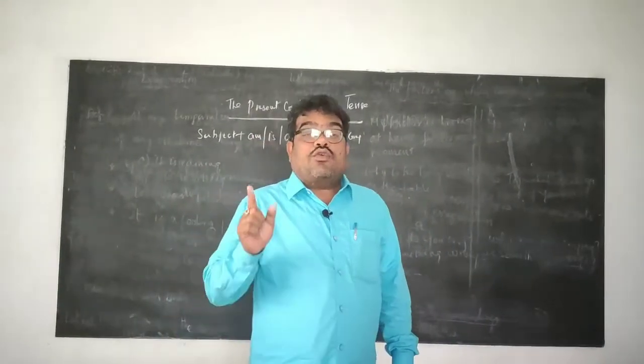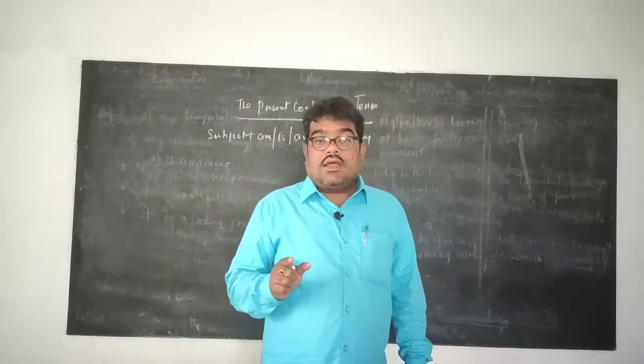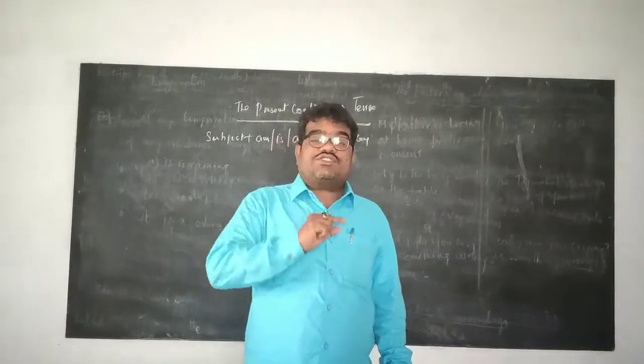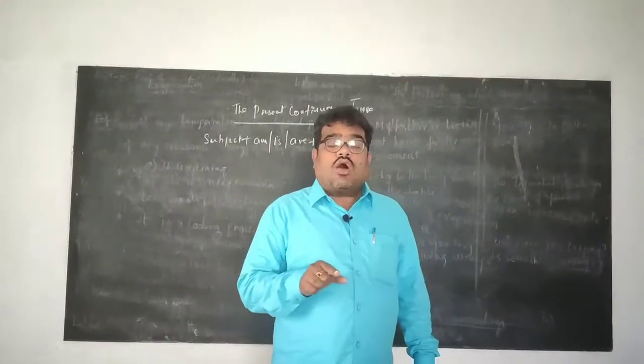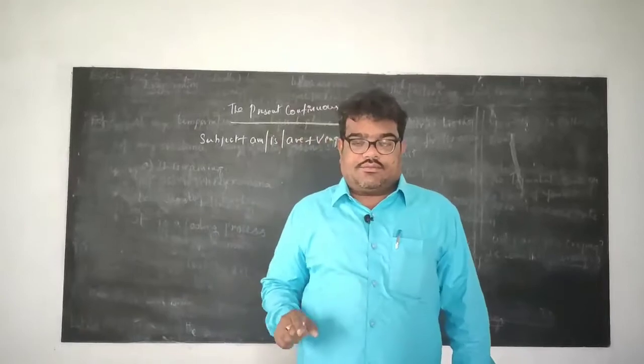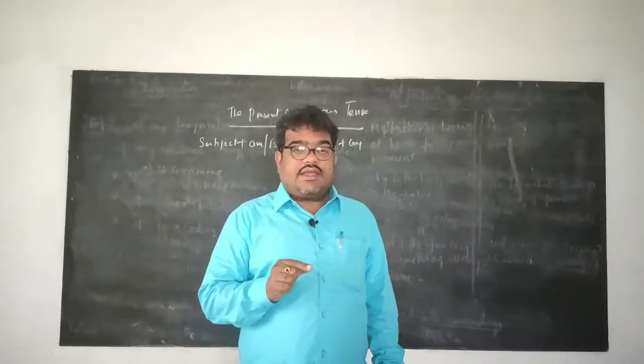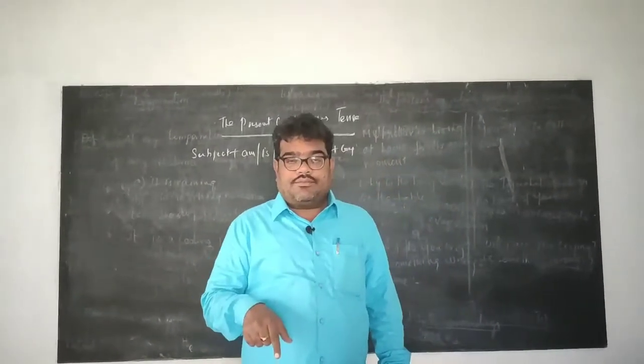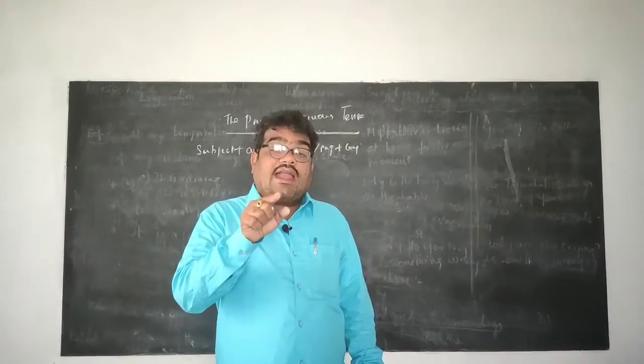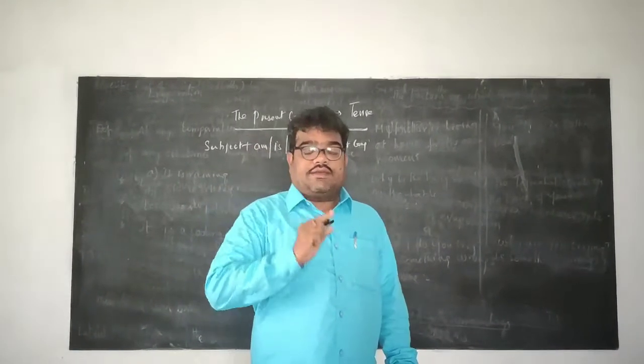Second, it is used for an action happening about this time, but not at the moment of speaking. I repeat once again, about this time, but not at the moment of speaking.